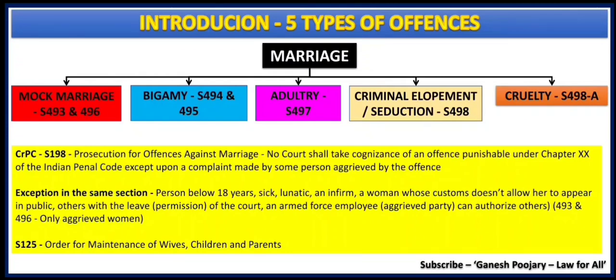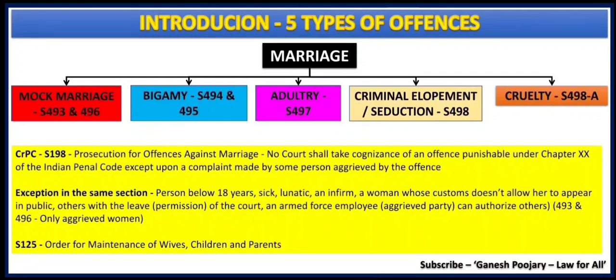Now that's not the end. I'm not worried too much about the 5 types of marriage related offenses, because we have discussed this in my detailed video also, and you can read through the bare act provisions also. The more important aspect that I have not added in my detailed video is CrPC Section 198. This discusses prosecution for offenses against marriage, and it very clearly says no court shall take cognizance of an offence punishable under chapter 20 of the Indian Penal Code except upon a complaint made by some person aggrieved by the offence. Here only the aggrieved party can give a complaint and the court can take cognizance of the same. Nobody else can give a complaint.